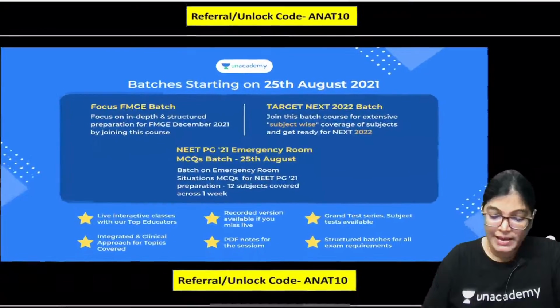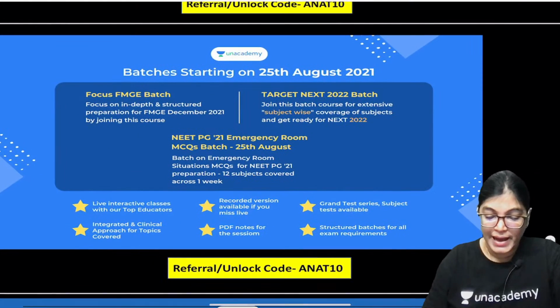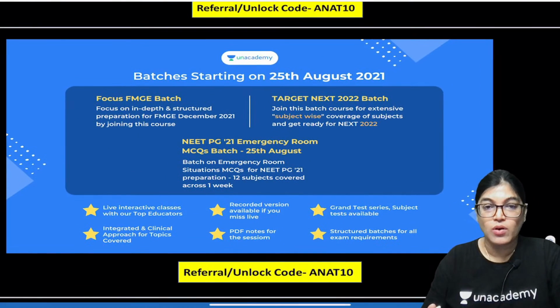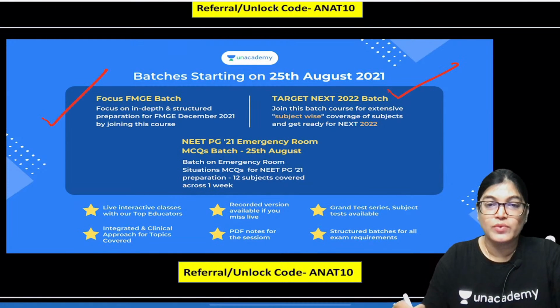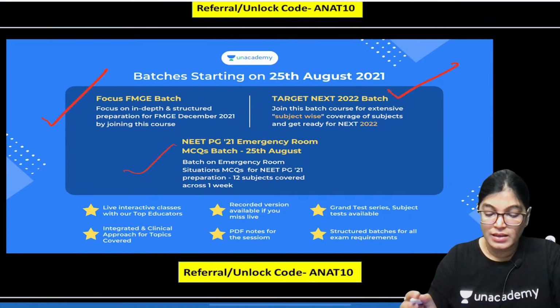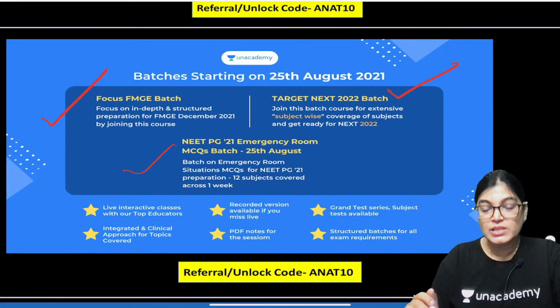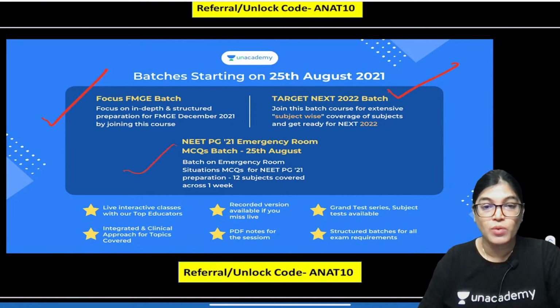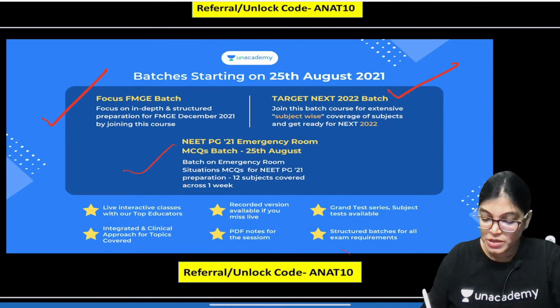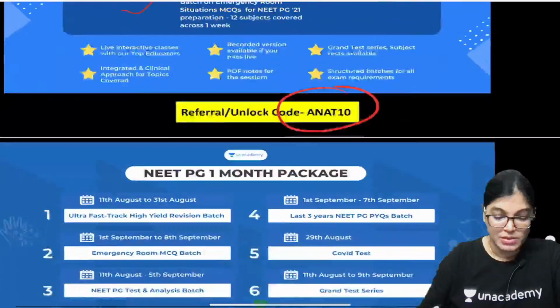Now my dear aspirants, I would also like to tell you that batches are starting on 25th August. Focus FMG batch is there, Target Next 2022 batch is there, NEET PG 21 emergency room MCQ batches are there. These are the updates of all the batches coming up. Join these, take the plus subscription, use my code and get 10% discount.